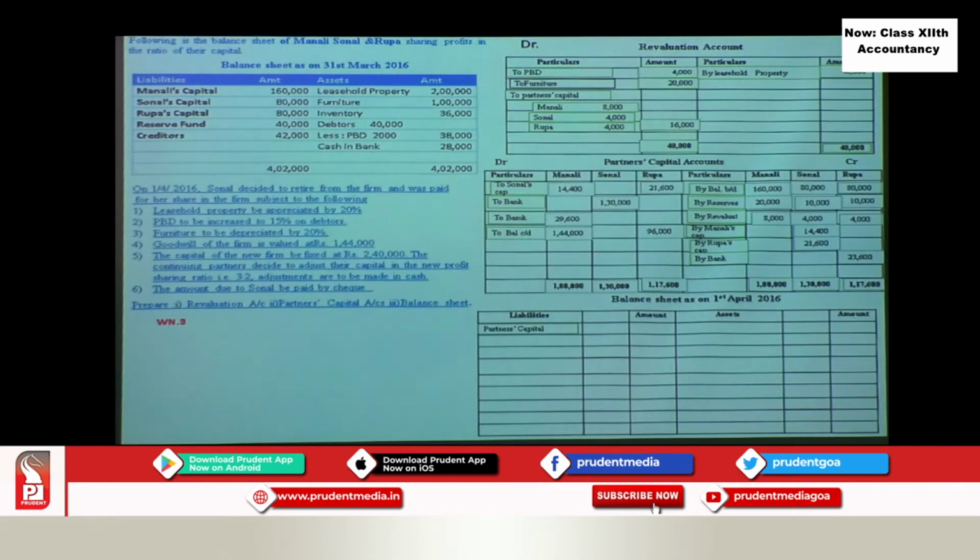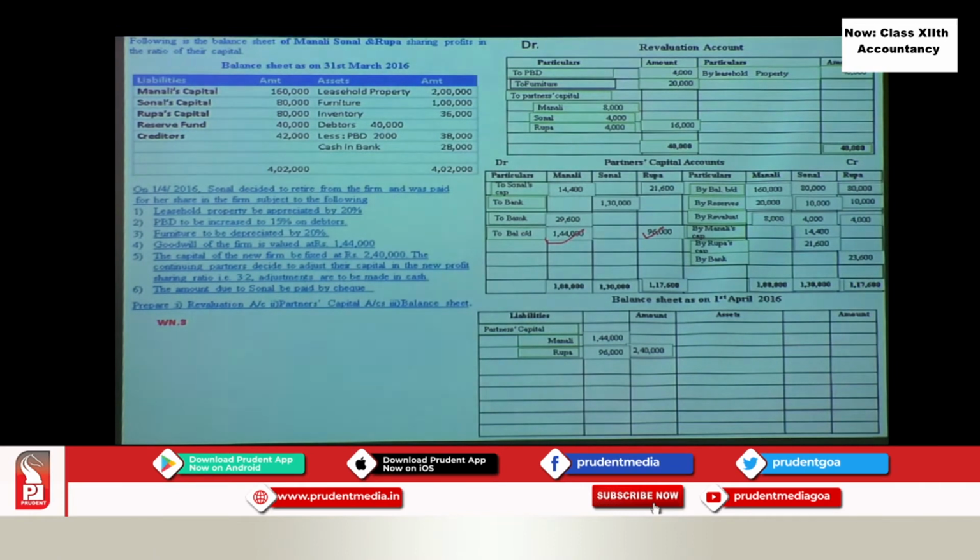The first thing we are recording is the partners' capital. Now we are not recording the old capitals, we are recording these new capitals. So in the new firm the capital should be 1,44,000 and 96,000. This is how we are recording it. So the total is 2,40,000. Then what is the next thing we are recording? This is over. The reserve fund we have already distributed. So we have to record now the creditors. There is no more adjustment, so creditors we will record: 42,000. Is that clear?